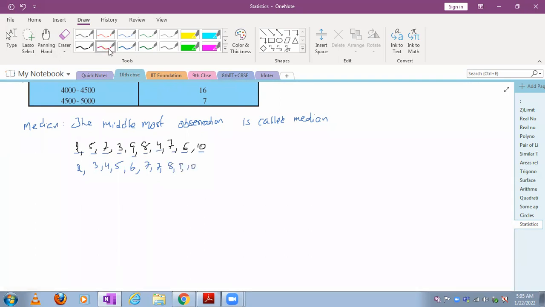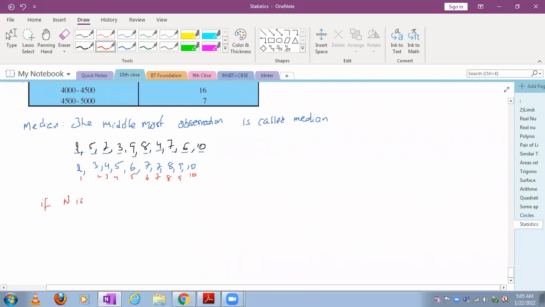So what is the middlemost observation here? There are 1, 2, 3, 4, 5, 6, 7, 8, 9, 10 observations. So the number of observations is even.